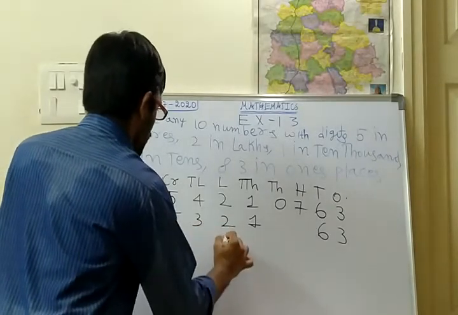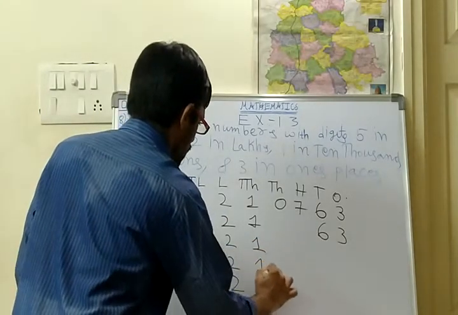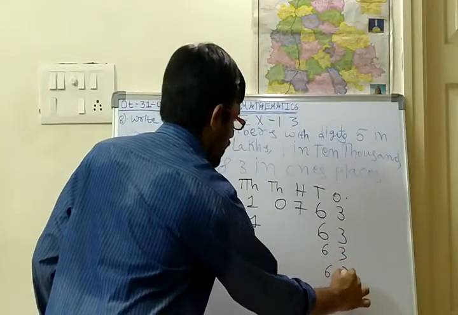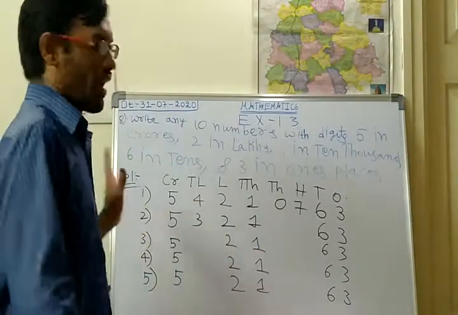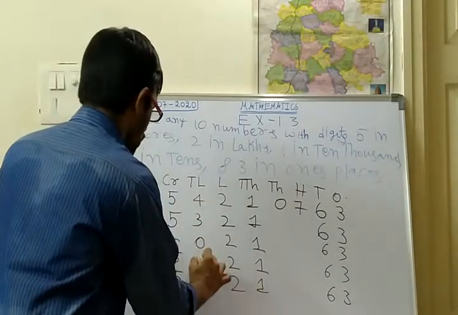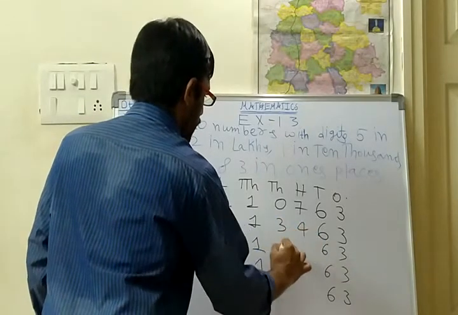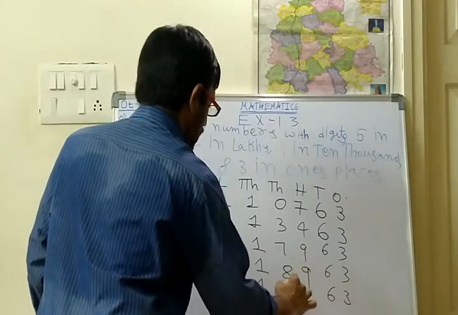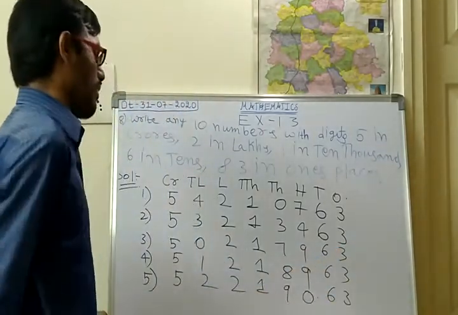Next here 2, 2, 2. 1, 1, 1. 6 3, 6 3, 6 3. Next here in the middle you can write any number. So 0 1 2. Next here I am writing 3 4 7 9 8 9 9 0. So like this I am writing.